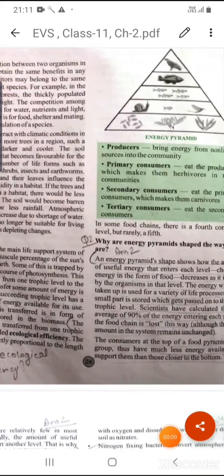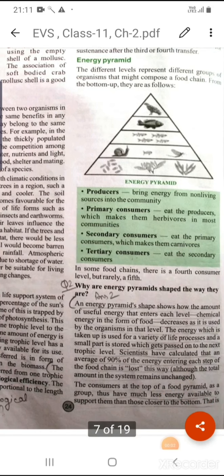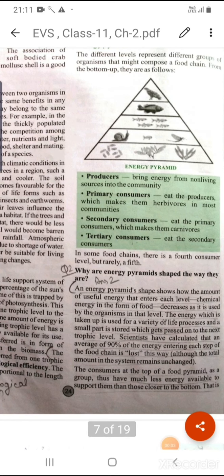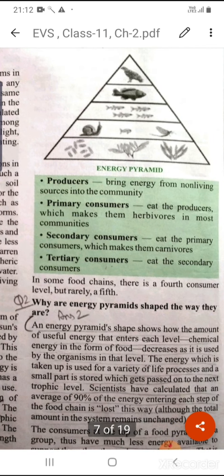Now is the energy pyramid. So this is the graphical representation of the energy pyramid. As you can see here, different trophic levels and different organisms are present. At the base there are the producers, and they are quite huge in number. Producers means they are the plants, the autotrophs. They bring the energy from non-living sources into the community.